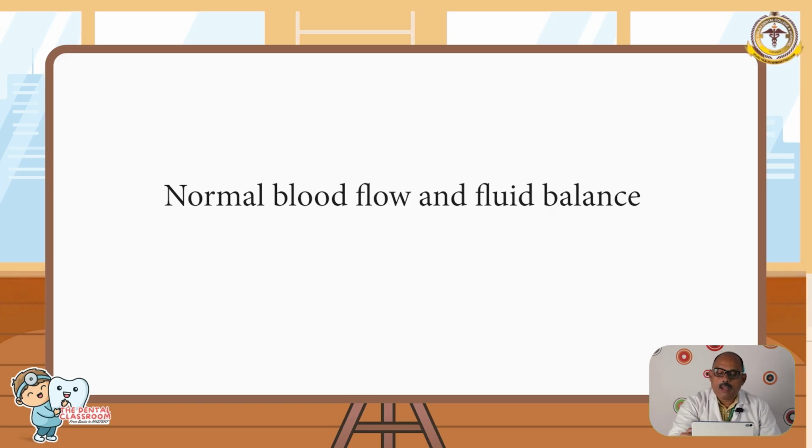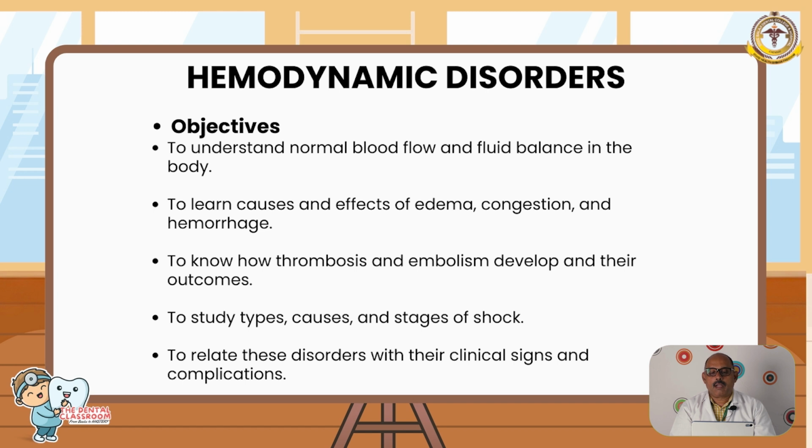It is a major cause of morbidity and death. Today we are going to talk about hemodynamic disorders. Our objectives are to understand what normal blood flow and fluid balance in the body are, to know the causes and effects of edema, congestion, and hemorrhage, to know how thrombosis and embolism develop and their outcomes, and to study the types, causes, and stages of shock. The 5 things you should know are edema, congestion, thrombosis, embolism, and shock. Normally, hemostasis prevents bleeding; imbalance causes hemorrhage or thrombosis, and thromboembolism is a major cause of morbidity and death.